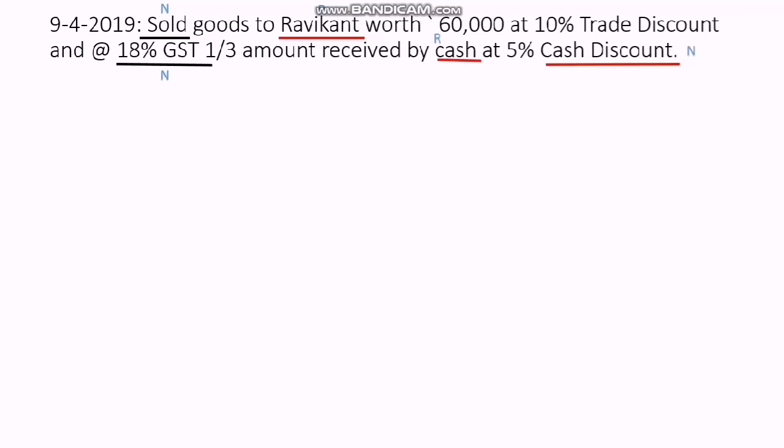Next step, that is apply the rules. Now sales, here it is an income. And what is the rule of nominal account? Debit all expenses and losses, credit all income and gains. So credit. Ravikant is the receiver. That's why he is debited.